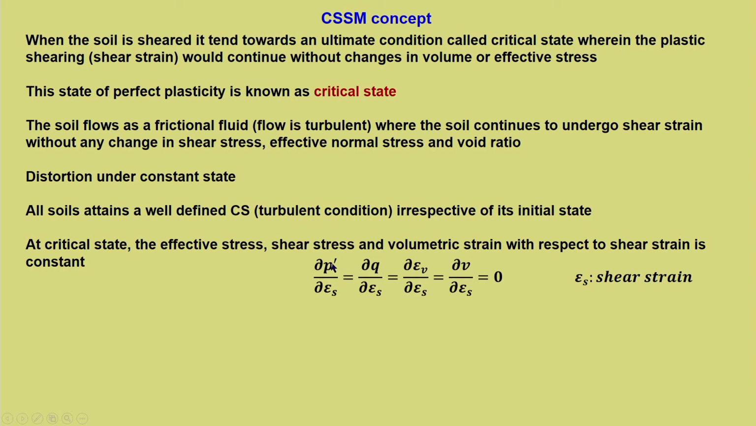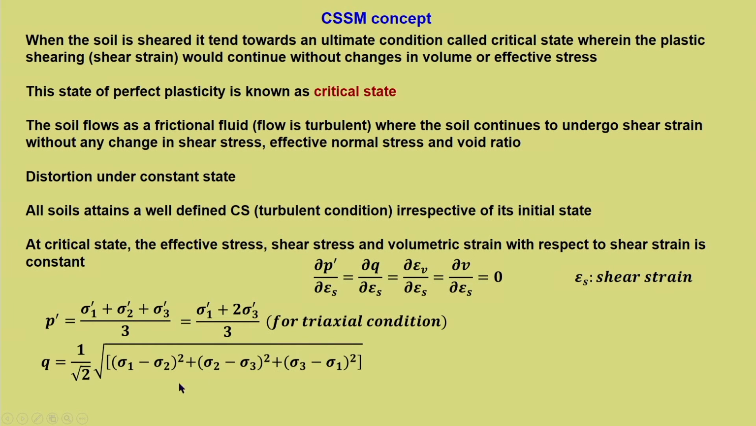Just for completeness I am adding what we have studied: p' is sigma 1' plus sigma 2' plus sigma 3' by 3, and for the triaxial condition it is sigma 1' plus 2 sigma 3' by 3. Q, the deviatoric stress, for the triaxial condition is equal to sigma 1 minus sigma 3. And specific volume v is equal to 1 plus e. The specific volume is defined as the volume of soil containing unit volume of solids.